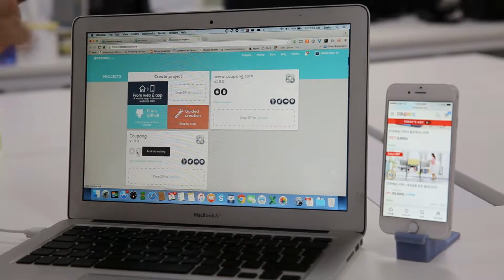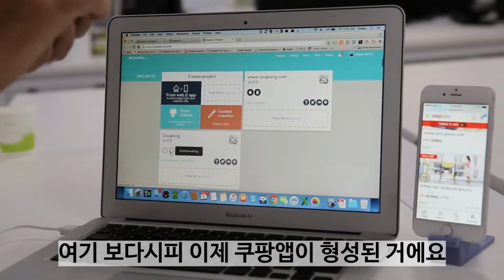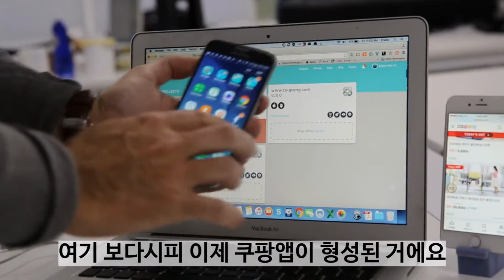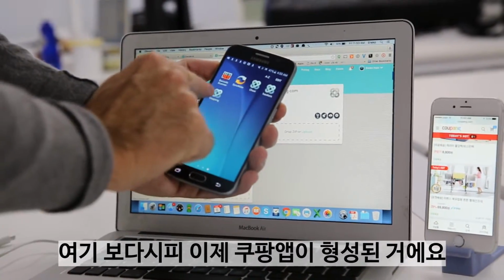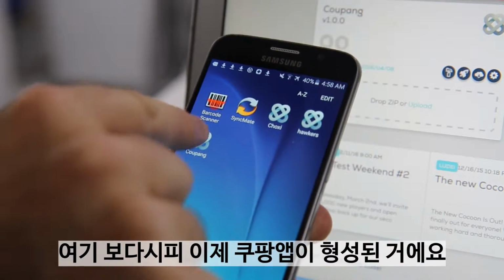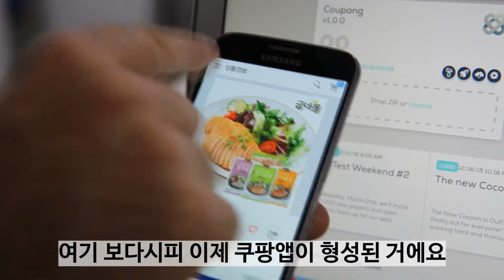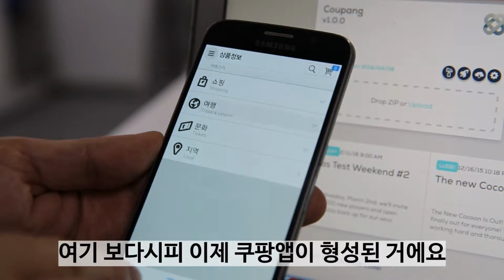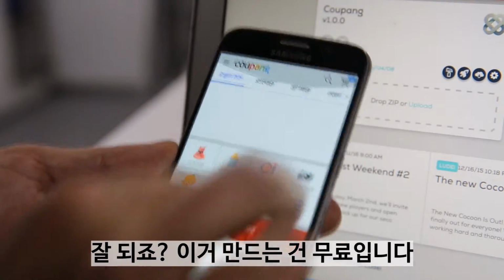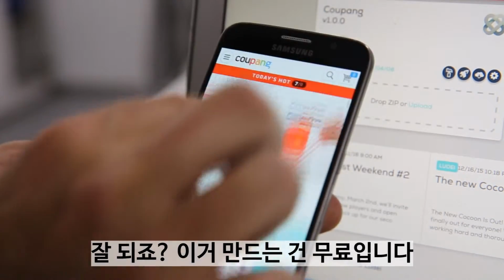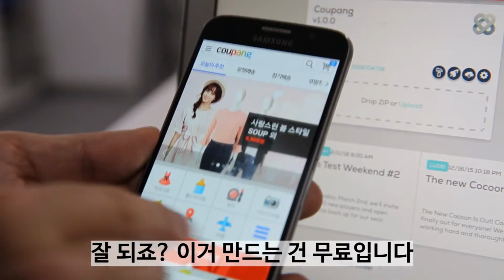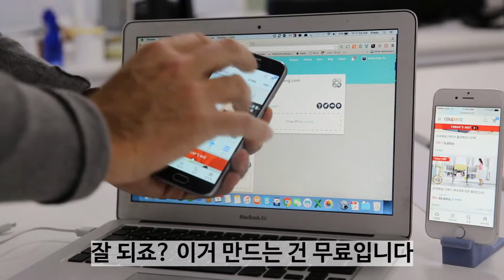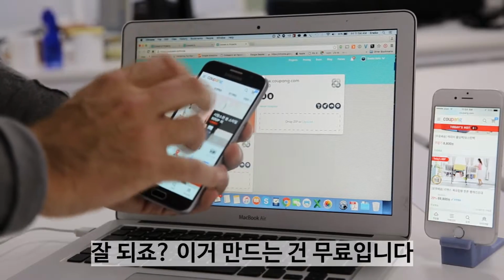And here we have this test application, which is Cocoon. So this is our logo, because this is a test application for Android. We can have the same for iPhone. We open it and it works the same as a native application. The cost of doing this is nothing.